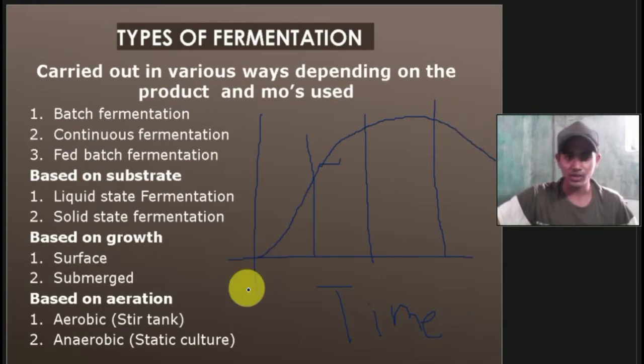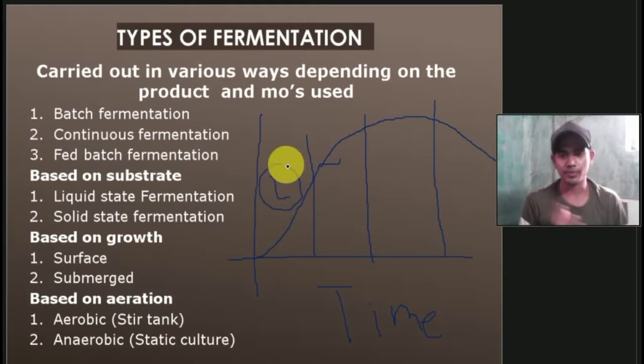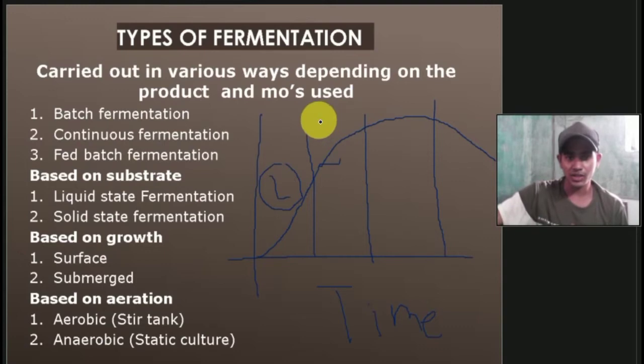In the first phase, we provide abundant energy and nutrients to the microorganisms. As a result, there is mass multiplication of microorganisms. In the second phase, mass multiplication also happens, but at a decreasing rate.